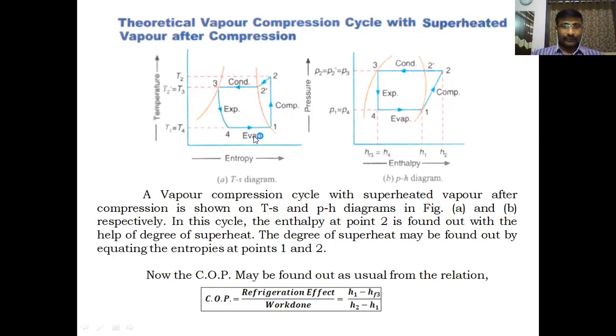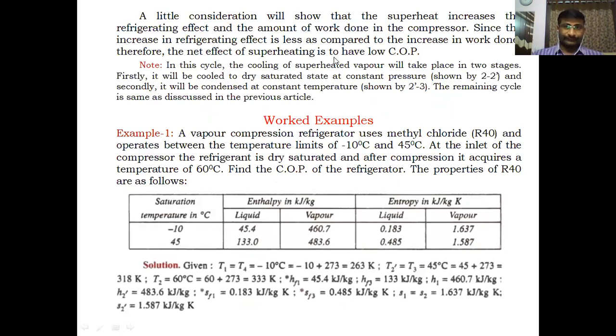So specific volume is very high. That's why, for a given mass flow rate of refrigerant, more work is to be done. That is, a larger displacement volume will be handled by the compressor per minute. So the work given to the system increases, and the refrigeration effect in the evaporator also increases during this cycle.